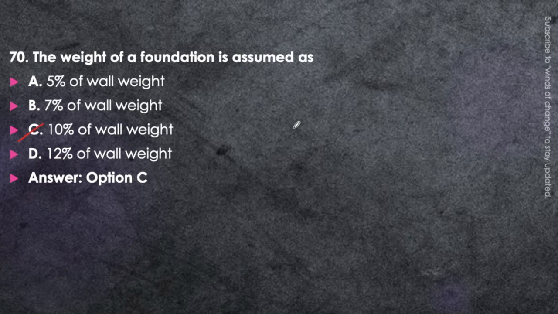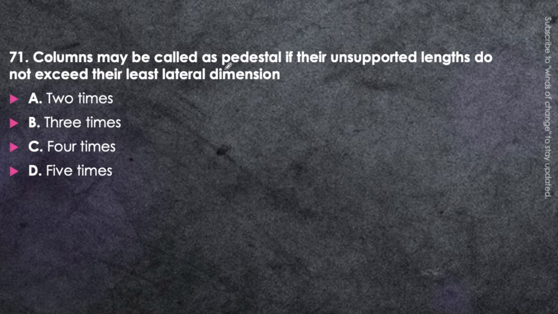Okay, next question. Columns may be called a pedestal if the unsupported length does not exceed their least lateral dimension by 2 times, 3 times, 4 times, or 5 times. Here we are talking about the case of a pedestal. In the case of a pedestal, the unsupported length divided by the least lateral dimension, that ratio should be 3 times.